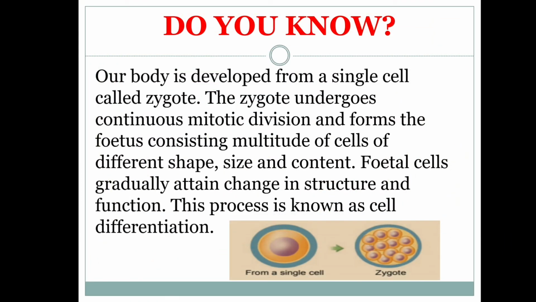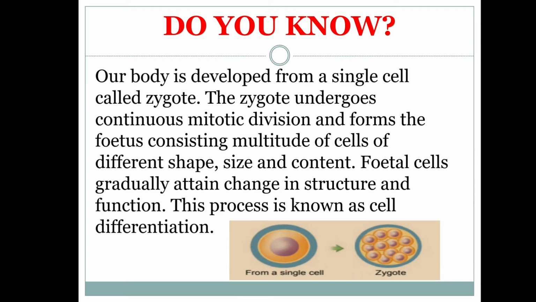Do you know, our body is developed from a single cell called zygote. The zygote undergoes continuous mitotic division and forms the fetus consisting of a multitude of cells of different shape, size and content. Fetal cells gradually attain change in structure and function. This process is known as cell differentiation.